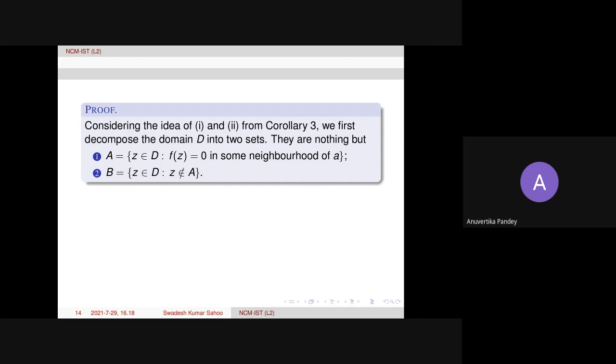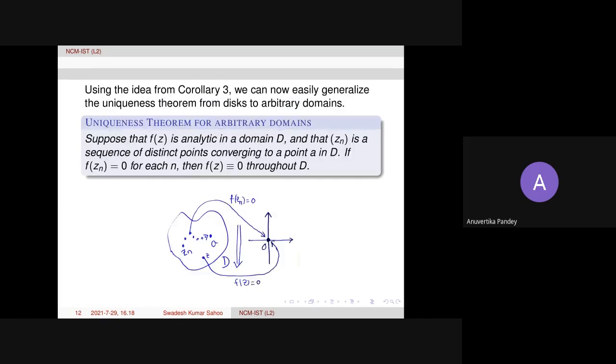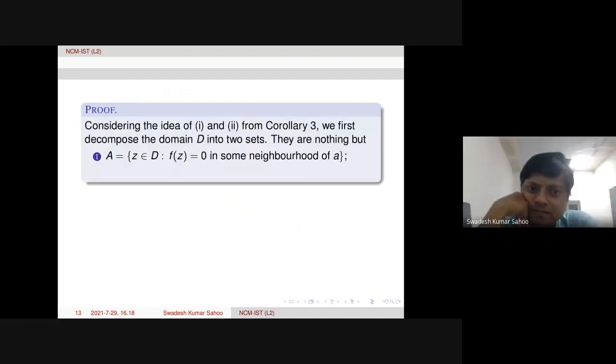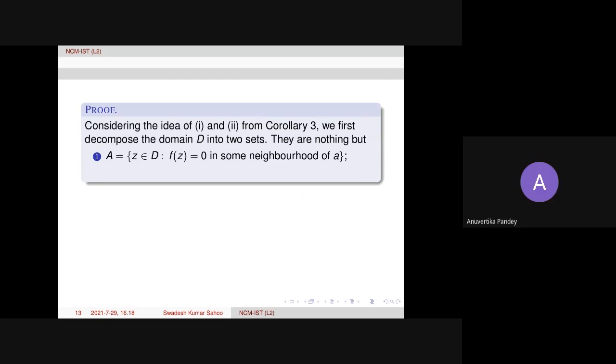Since D is an open set containing a, there will be an open ball B(a, r) centered at a that is contained in D. So z_n converges to a, so after some natural number, all the terms will be in that ball.